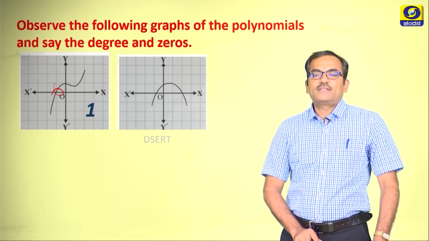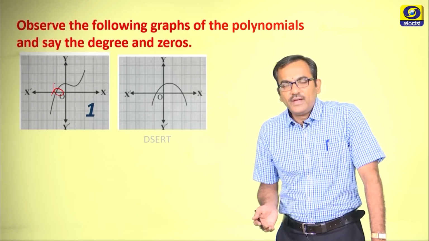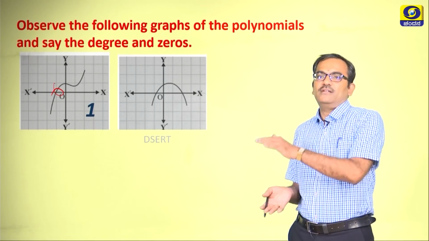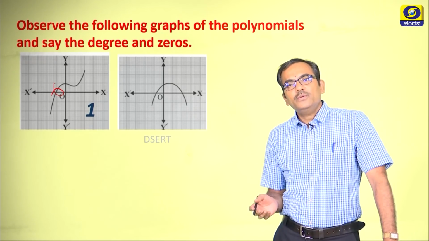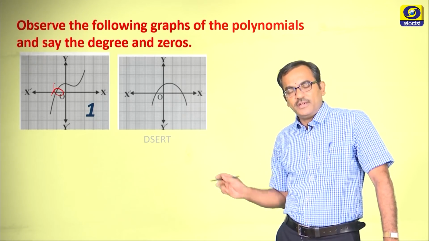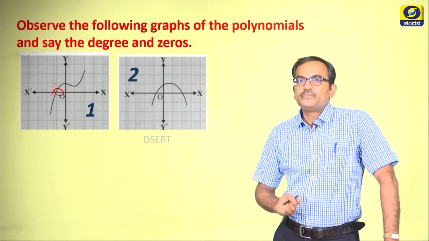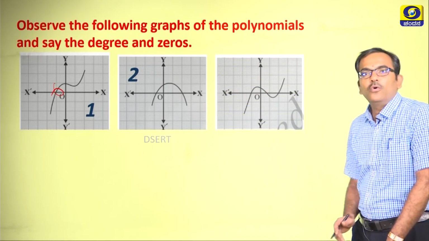Now, what about this? Oh, this is a similar case where the parabola has gone upside down. Here also the parabola is cutting the x axis at 2 distinct points. Therefore, the degree and the number of zeros are 2. Now, what about this?